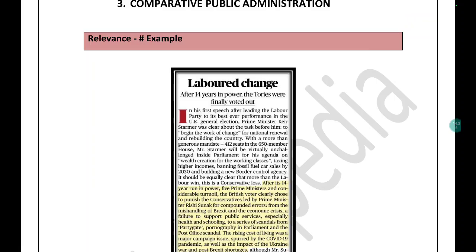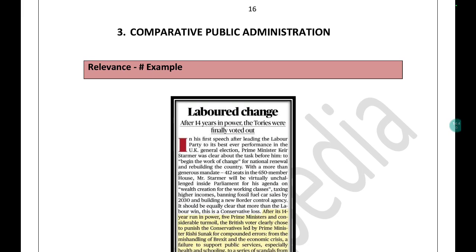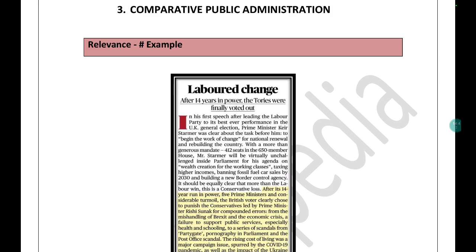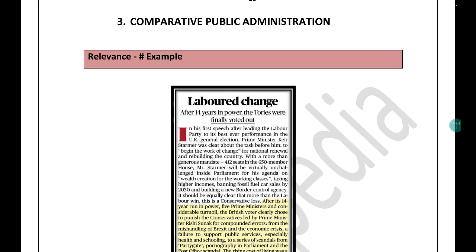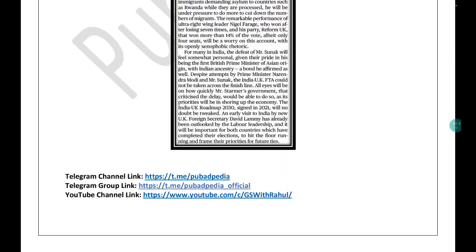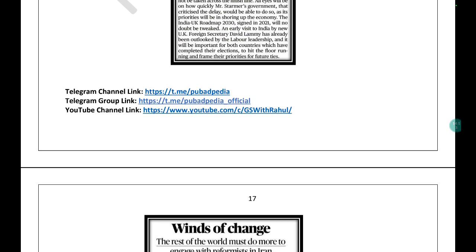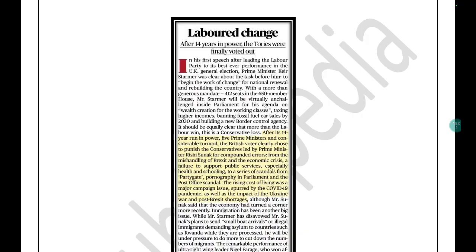Similarly, comparative public administration. In every edition you will get one or two articles from international relations and comparative administration, so that you can use them somewhere at one point or another. For example, if we are talking about whether elected autocracy is present in India or not, in those questions you can go to the comparative public administration article.